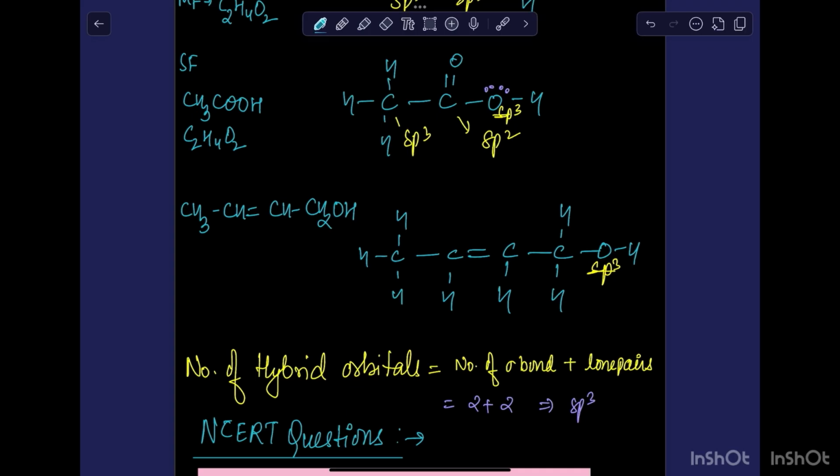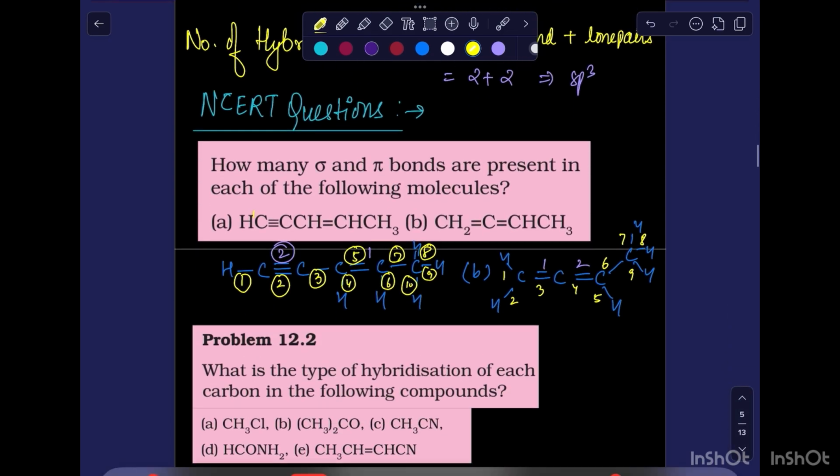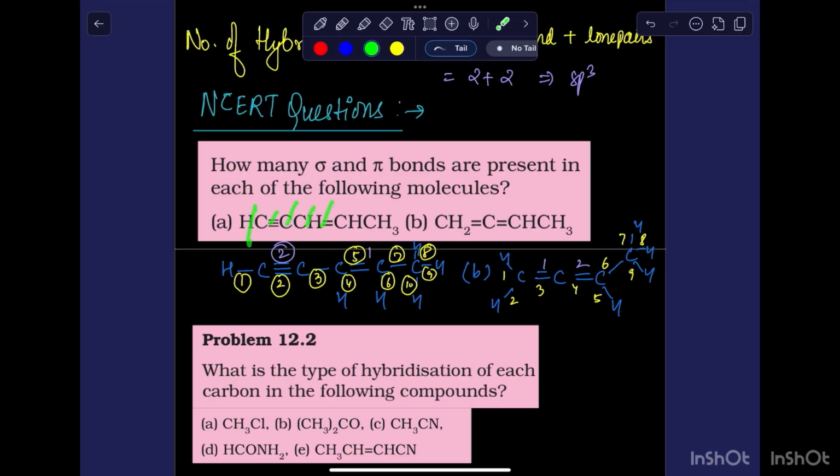Let's do some NCERT questions based on this topic. Here we have to calculate sigma and pi bonds. As I told you, carbon will form four bonds. So wherever there is a multiple bond, for example here carbon has a triple bond, it means out of these three bonds, one will be sigma and the rest two will be pi.